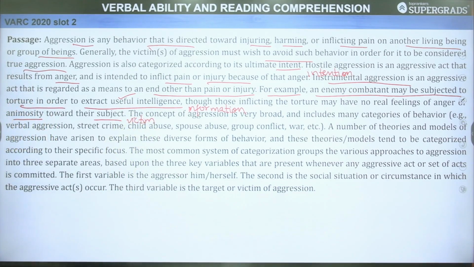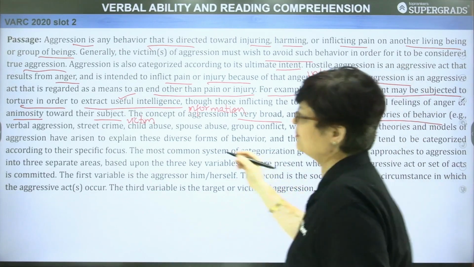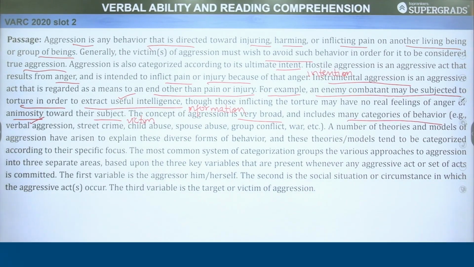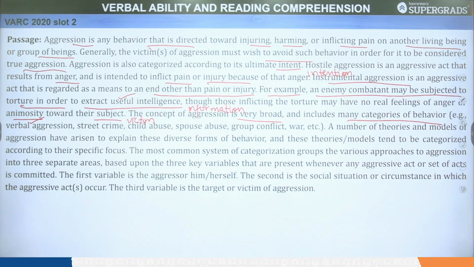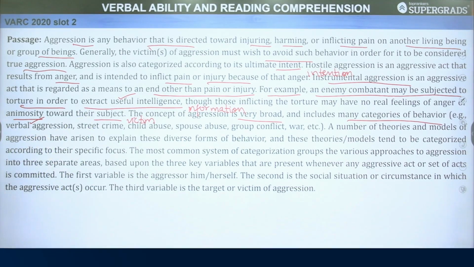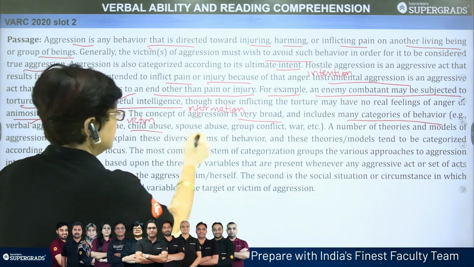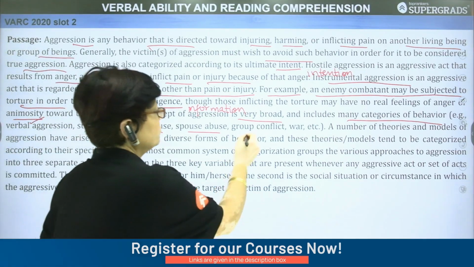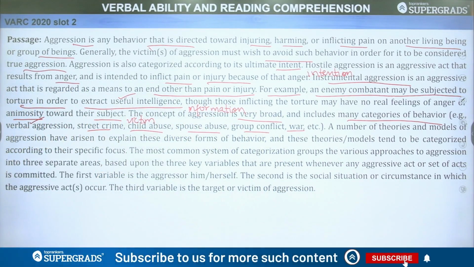The concept of aggression is very broad and includes many categories of behavior. For example, verbal aggression. Verbal means oral, which you inflict through words. Street crime, child abuse, spouse abuse, group conflict, war, etc. So in this line, we have got many examples of aggression. For example, verbal aggression. Then comes the street crime. Then comes child abuse. Then one is spouse. Spouse is one's husband or wife. Spouse abuse. Group conflict, war, etc. So when it goes to a high level and it happens between a number of people, it is called group conflict.